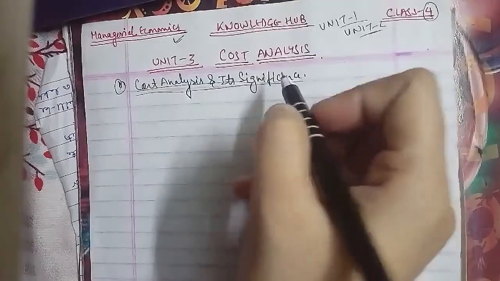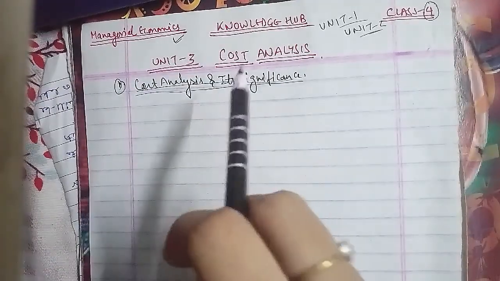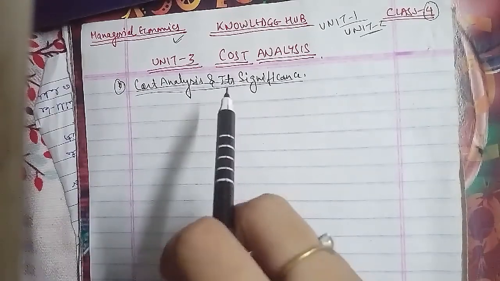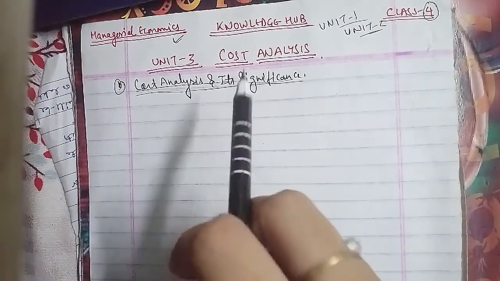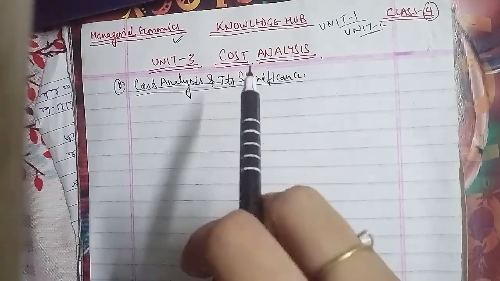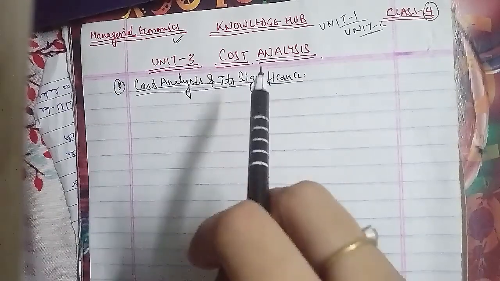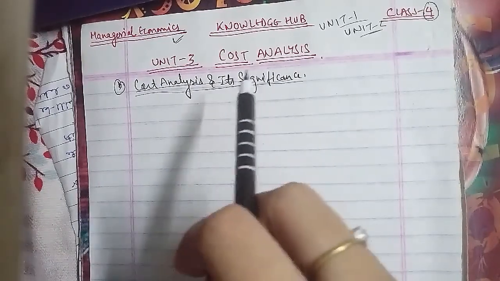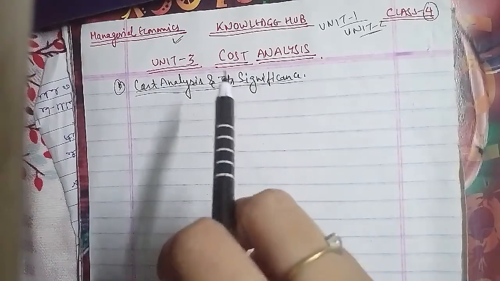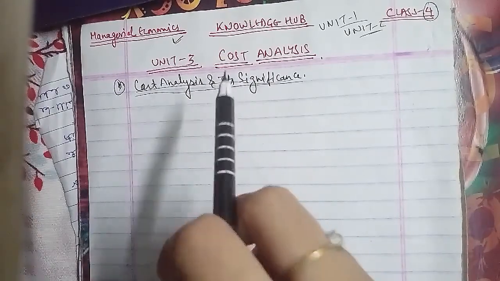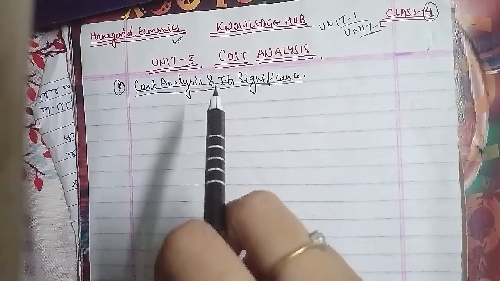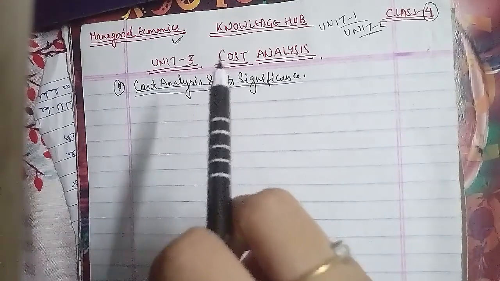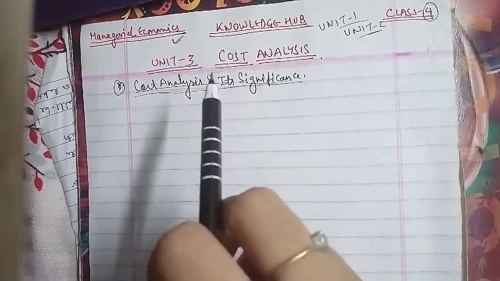Cost analysis is an important function in managerial decision. Cost analysis enables the management to evaluate the projects in terms of cost and revenue. Cost refers to the expenditure incurred to produce a particular product or service. Cost analysis is primarily meant for the management to enable them to discharge management functions properly, and cost analysis is a technique of ascertaining the cost of manufacturing an article, a product, and that is usually done arithmetically.